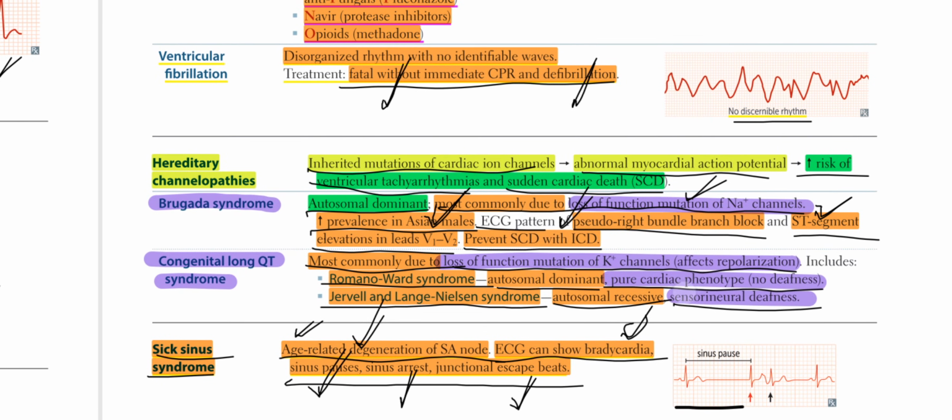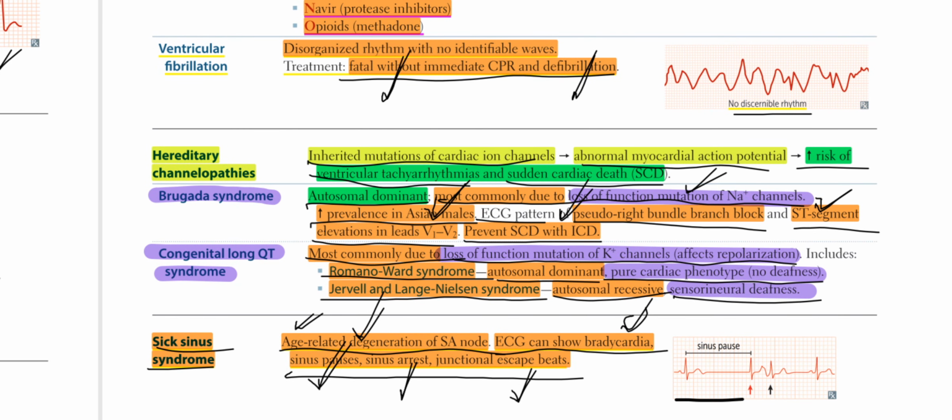Then we have ventricular fibrillation, a disorganized rhythm with no identifiable waves. It is fatal without immediate CPR and defibrillation. So no discernible rhythm. Then we have channelopathies: inherited mutations of cardiac ion channels, abnormal myocardial action potential, increased risk of ventricular tachyarrhythmias and sudden cardiac death.